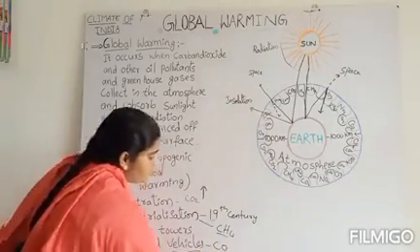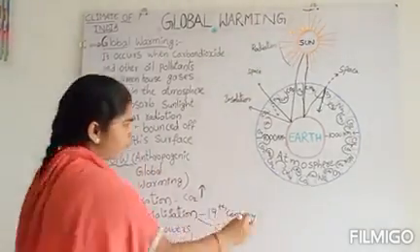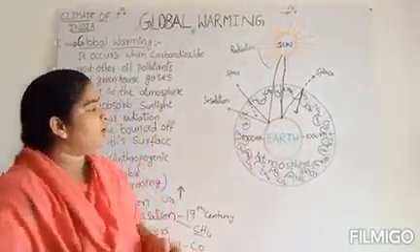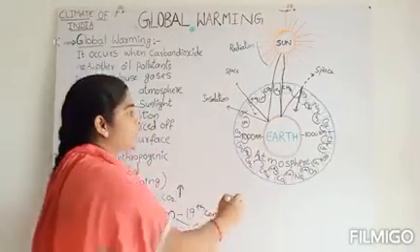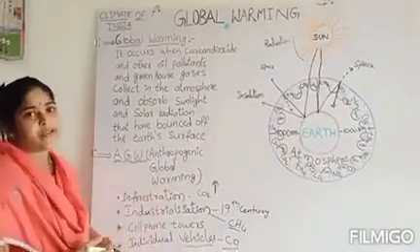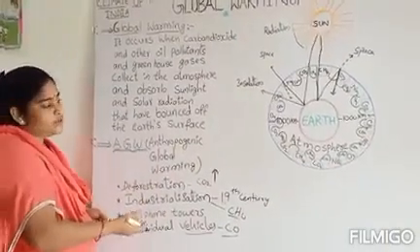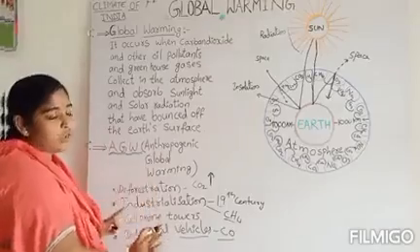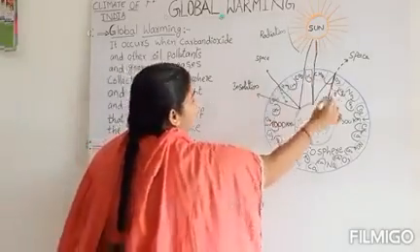So this also causes an increase of greenhouse gases. All these are human activities. We are doing this. So only human activities are causing global warming.